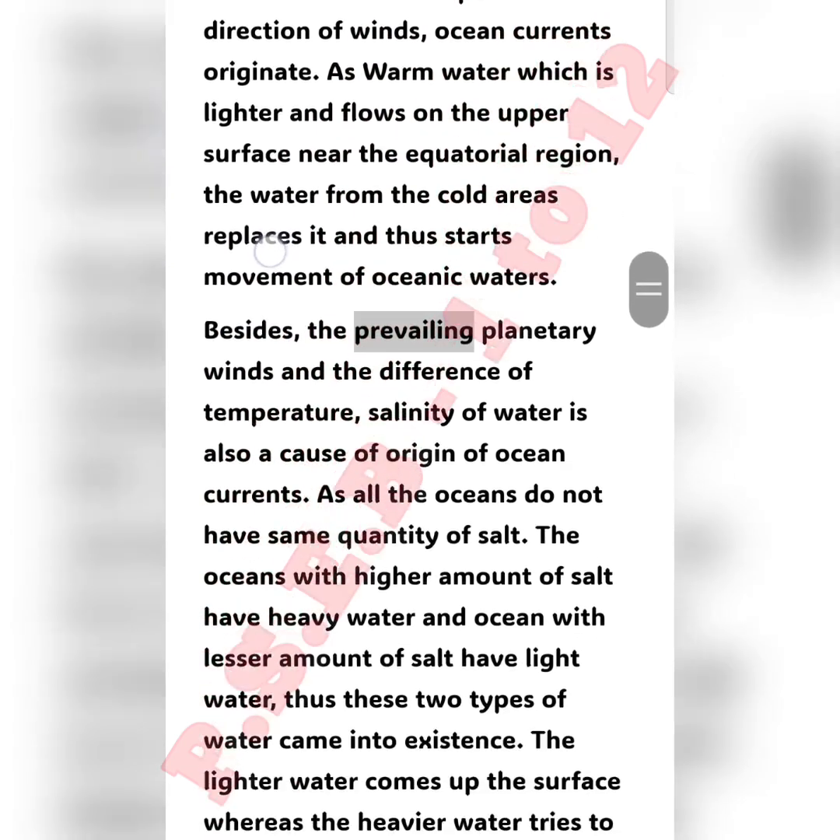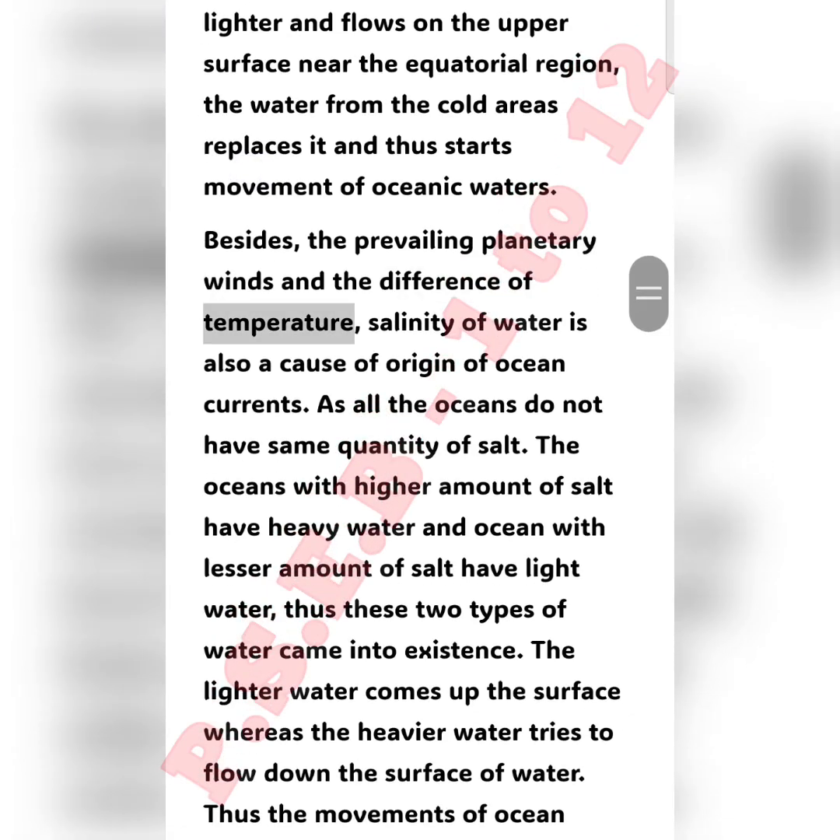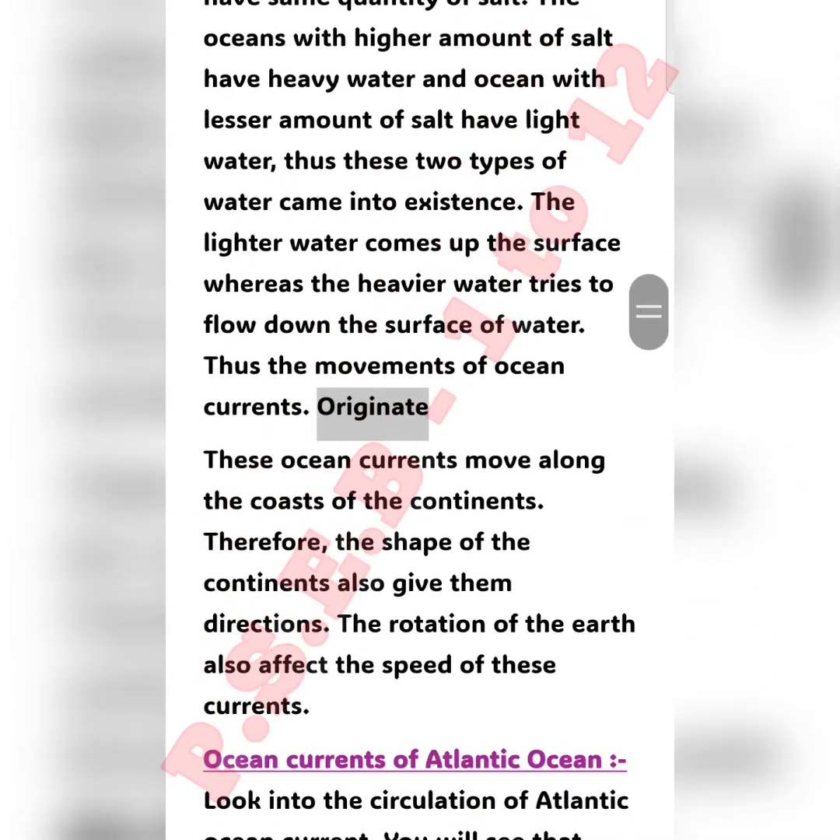Besides the prevailing planetary winds and the difference of temperature, salinity of water is also a cause of origin of ocean currents. As all the oceans do not have the same quantity of salt, the oceans with a higher amount of salt have heavy water and oceans with a lesser amount of salt have light water. Thus these two types of water came into existence. The lighter water comes up to the surface, whereas the heavier water tries to flow down. Thus the movements of ocean currents originate.